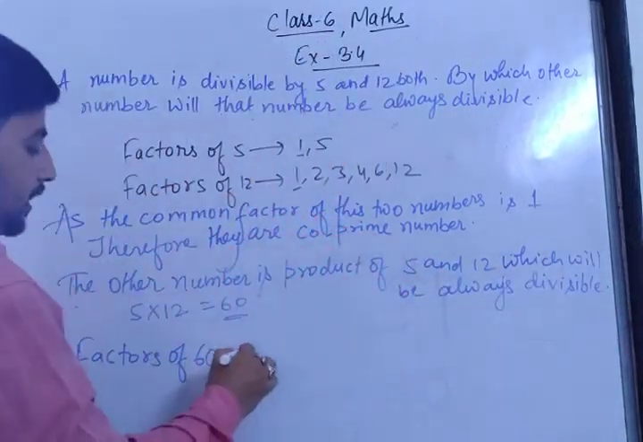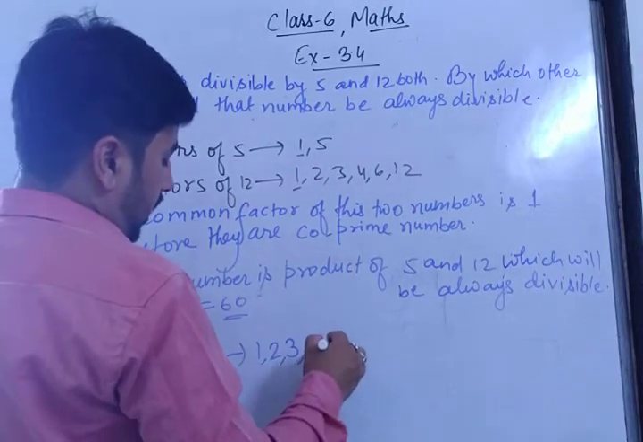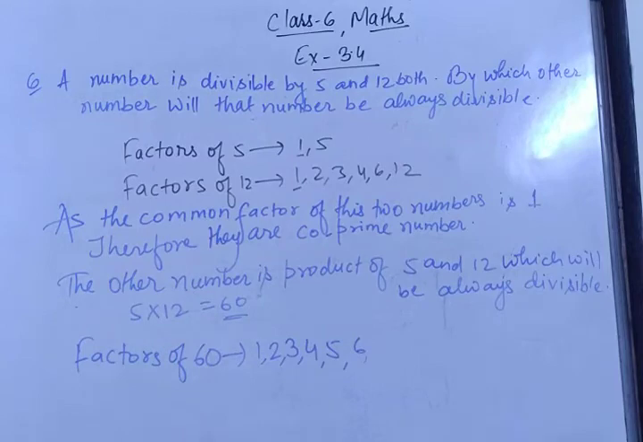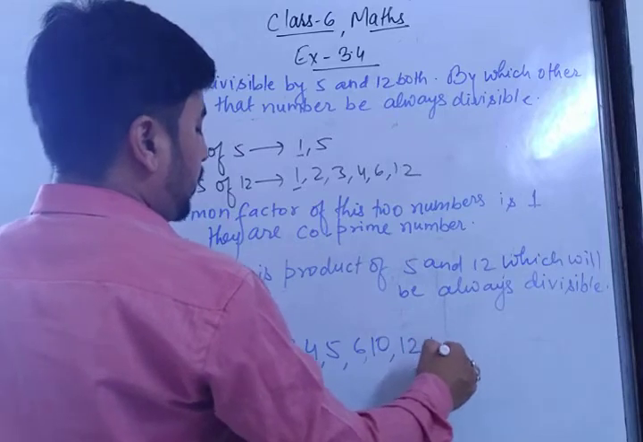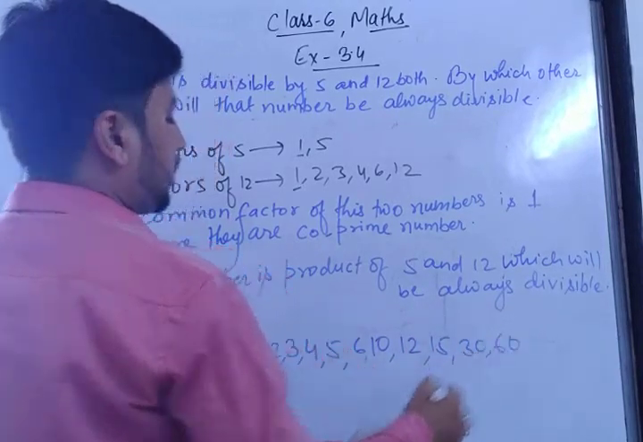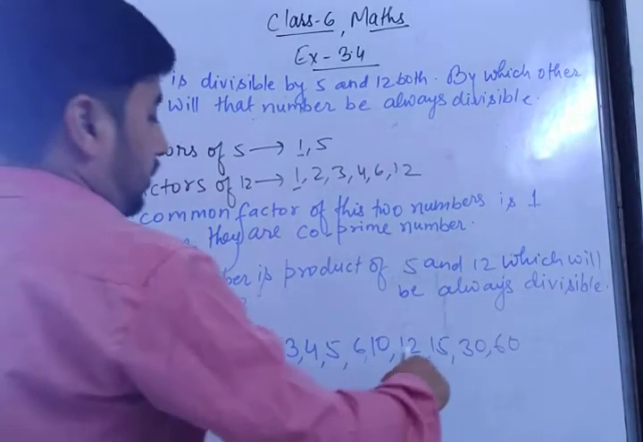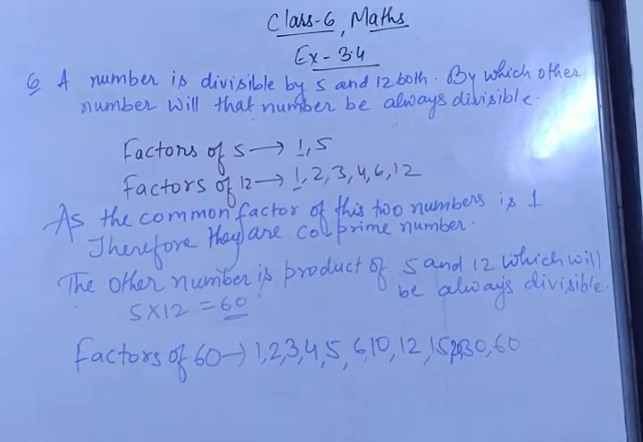Got it? So can you tell me the factors of 60? 1 times 60, 2 times 30, 3 times 20, 4 times 15, 5 times 12, 6 times 10. After 6, for 7, 8, 9, there are no factors. Then 10 times 6 is 60, 12 times 5, 15 times 4, 20 times 3, 30 times 2, 60 times 1. So you can see the factors are 1, 2, 3, 4, 5, 6, 10, 12, 15, 20, 30 and 60.